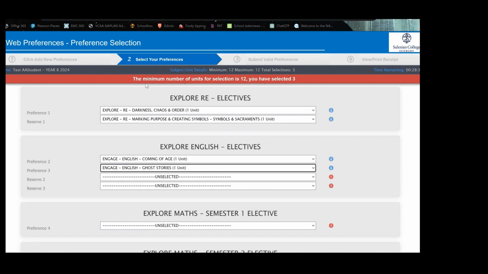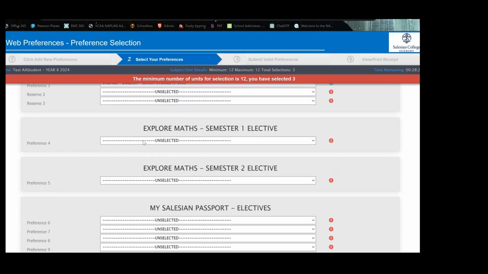And whilst we will endeavour to give the students the English and RE and Maths options which they have selected, it isn't always possible, hence the reserve choices. Maths again, we ask that they select their semester 1 option. So this is our exploring numbers and algebra subjects and our semester 2 options.